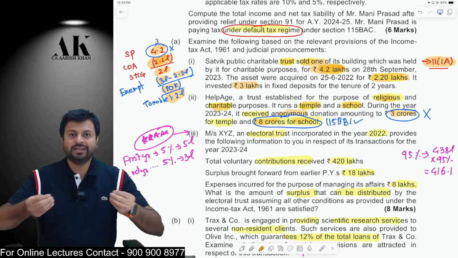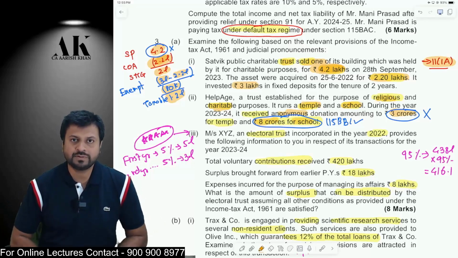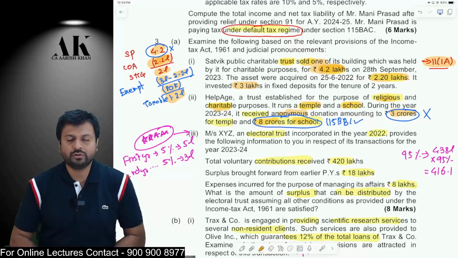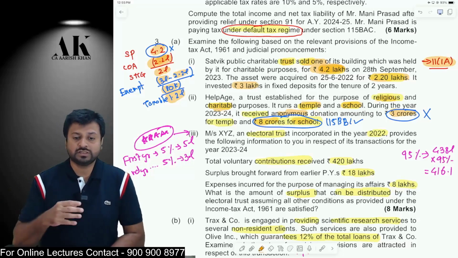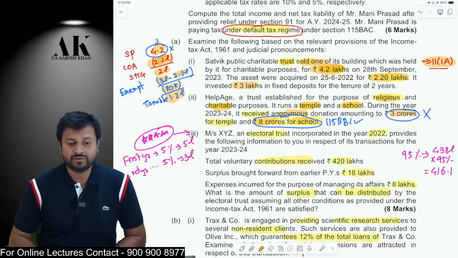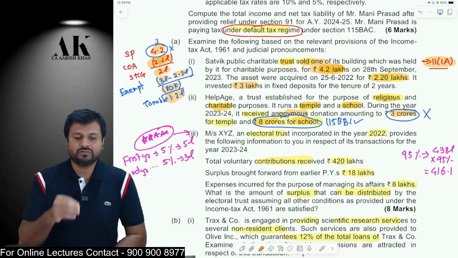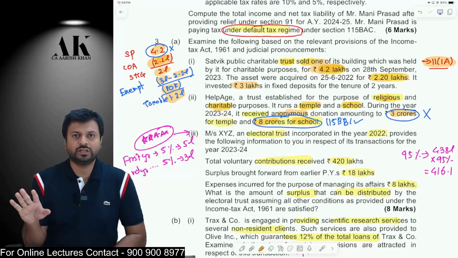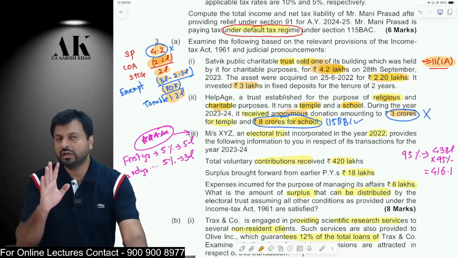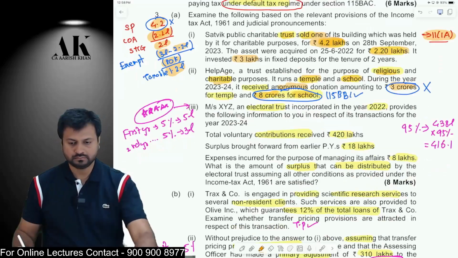Remember, if an anonymous donation is received for a religious purpose, section 115BBC is not applicable. Do you remember that or not? But if the anonymous donation is received for a charitable purpose, then the provision of 115BBC is applicable. So in this case, 115BBC is not applicable for the temple donation, but 115BBC is applicable for the school donation. I hope it is clear to all of you.